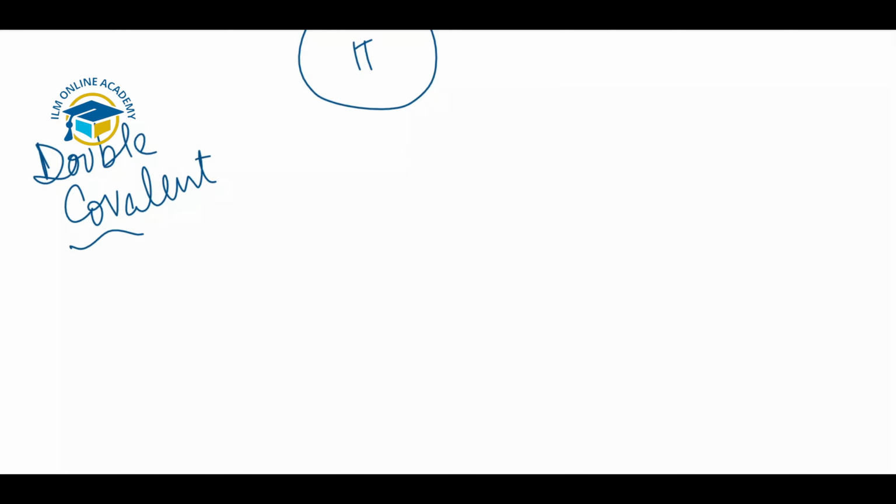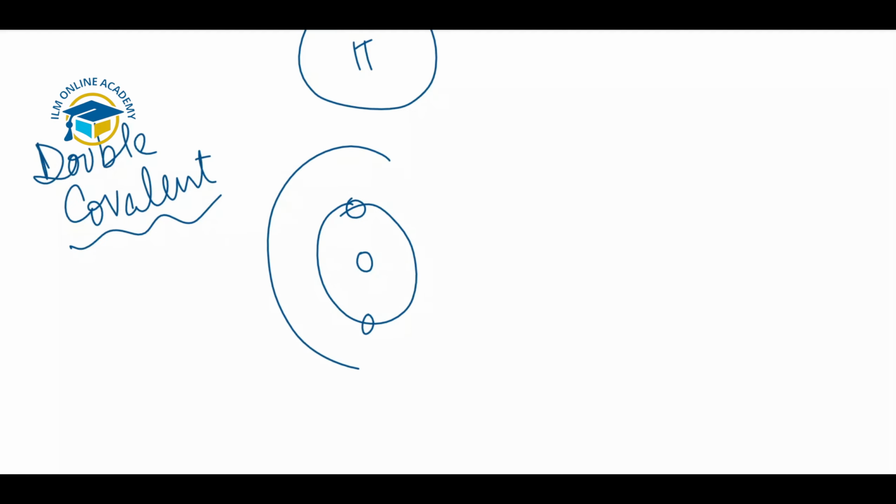In case of double covalent bond, we have the example of oxygen. 2 oxygen atoms come together. Oxygen has a total of 8 electrons, 2 in the inner shell and 6 in the outer shell. So what will happen here? 2 and 6 in the valence shell. This is the first oxygen atom, so there should be a double covalent bond, because oxygen needs 2 electrons in the valence shell.